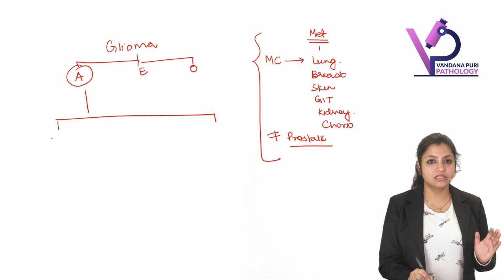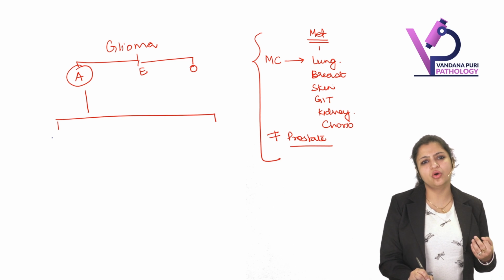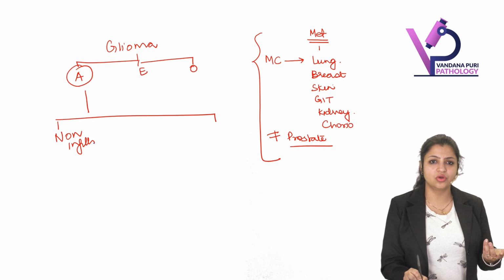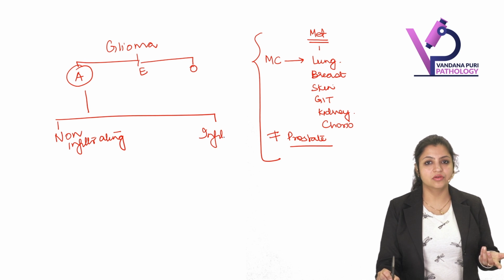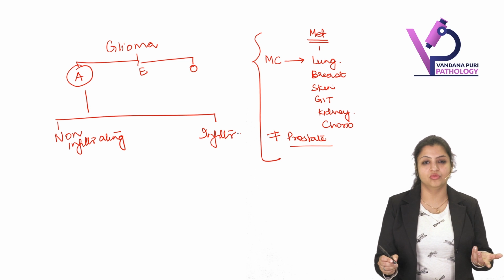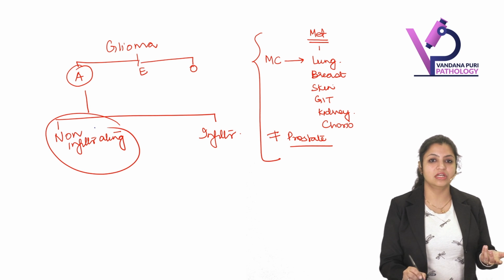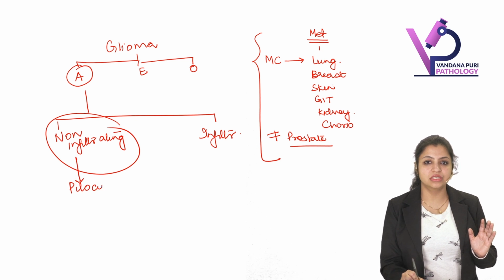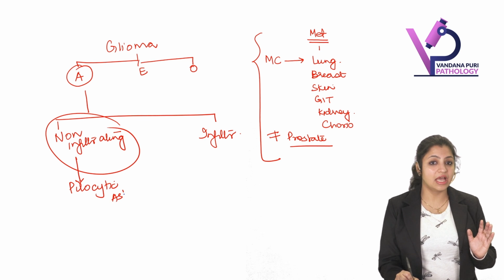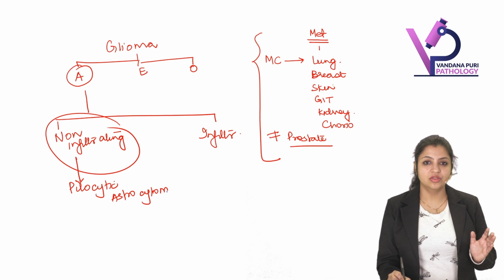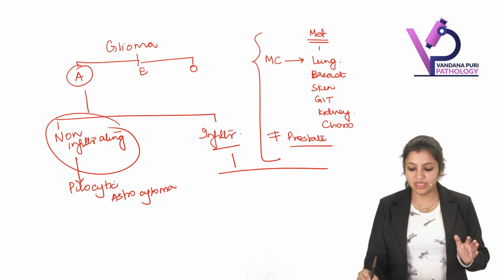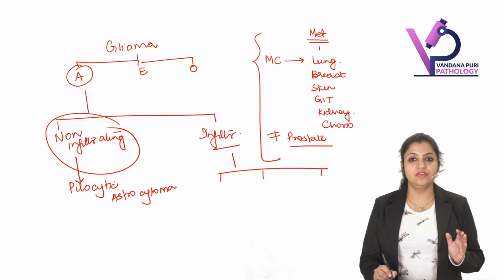First, non-infiltrating, or very mildly infiltrating, basically non-infiltrating. Majority of the time they're just not infiltrating into the other parts of the brain. So non-infiltrating and infiltrating astrocytomas. When we talk about non-infiltrating astrocytomas, the major tumor here is pilocytic astrocytoma. Whereas for infiltrating astrocytoma, we have three types.